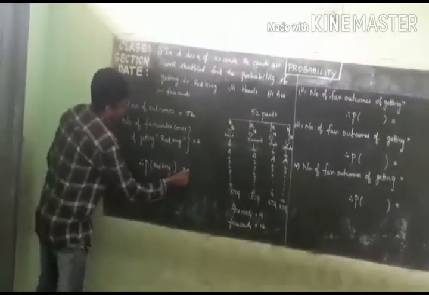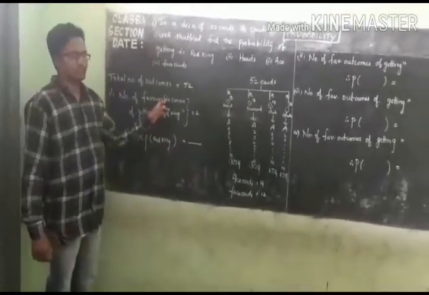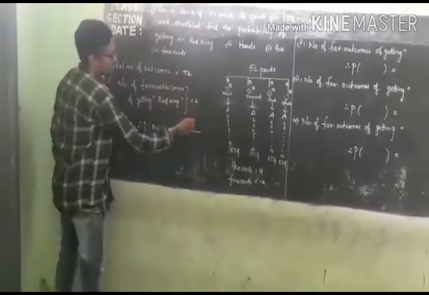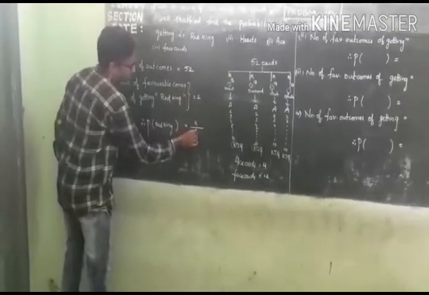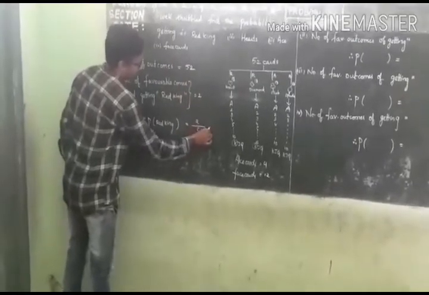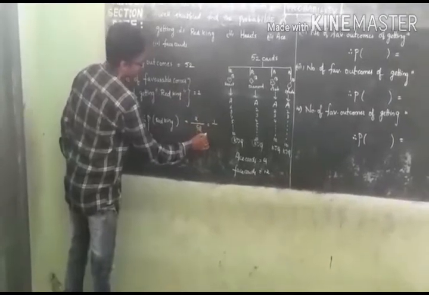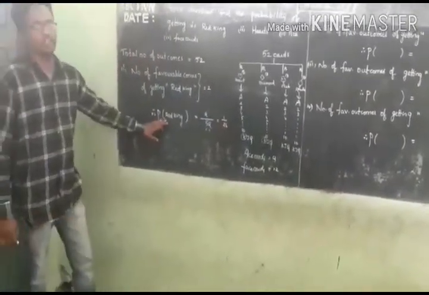The probability is given by the formula: the number of favorable outcomes divided by the total number of outcomes. The number of favorable outcomes is 2 and the total number of outcomes is 52. After cancellation, 2 ones are 2, 2 twenty-sixes are 52. That is 1 by 26, the probability of getting a red king.